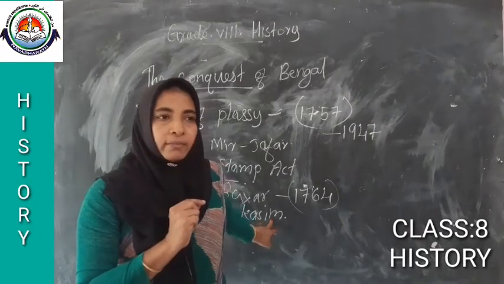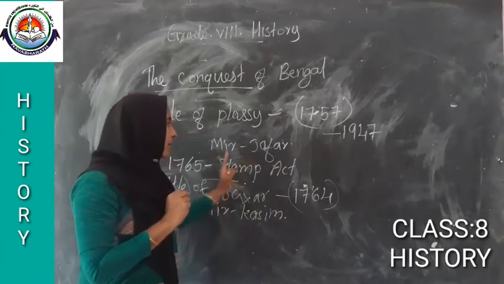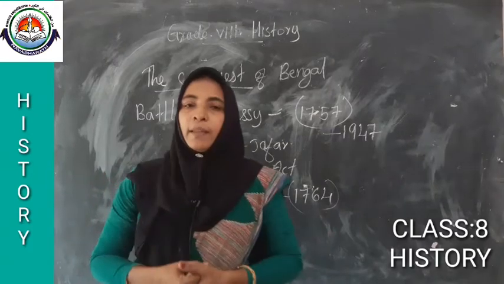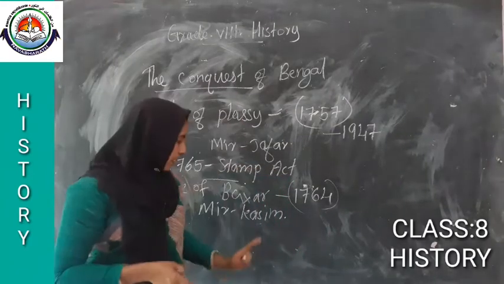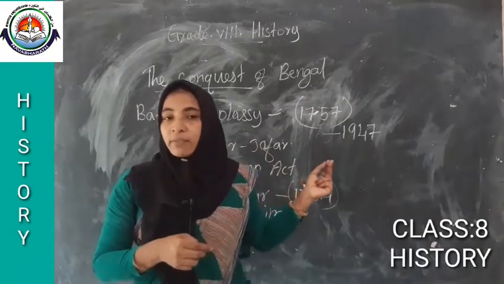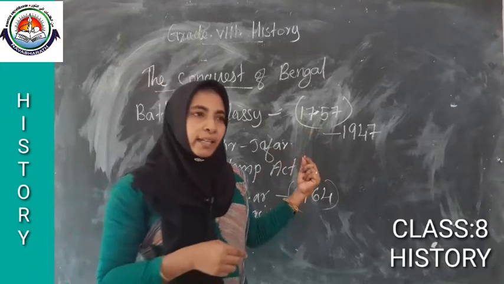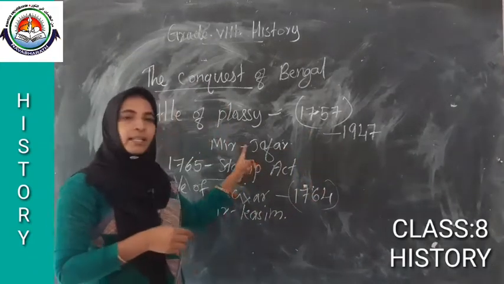Mir Qasim's attitude was not at all favorable to the Britishers. That is why they appointed Mir Jafar as their Nawab.